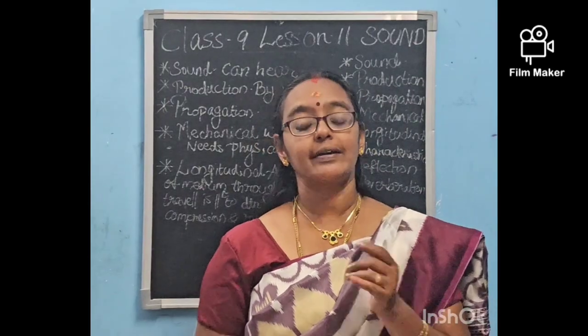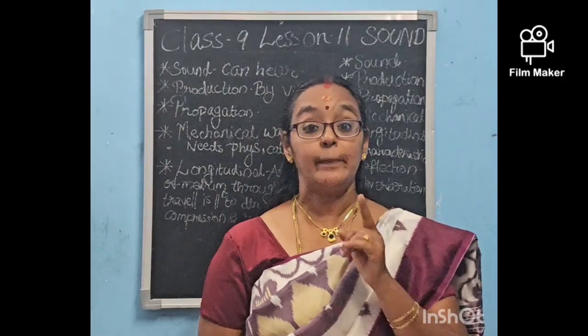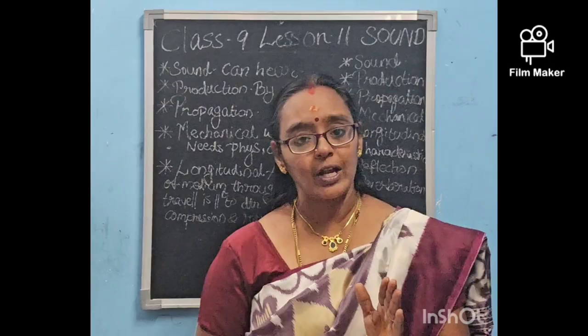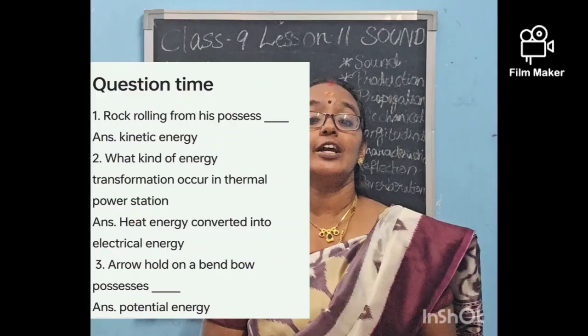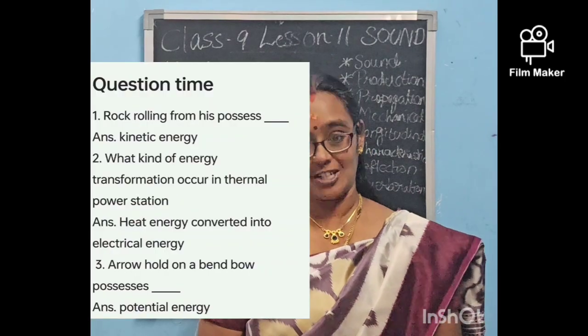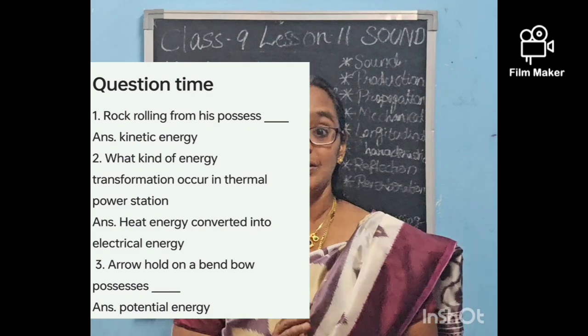Third one is, what kind of energy does an arrow in a bent bow possess? The arrow is still at rest even though it is in a bent bow. So, which kind of energy does it possess? It possesses potential energy.